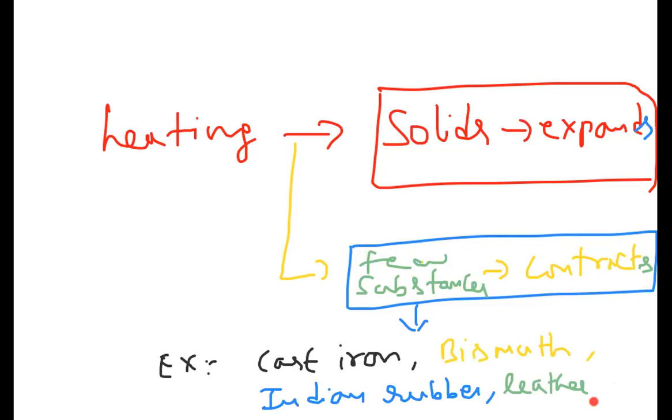These are the examples for contraction: whenever we heat, these substances contract. Generally when you do heating, solids will expand only. But there are few substances, like cast iron, bismuth, Indian rubber, leather, that contract. No need to worry about these things. These are all different materials: cast iron one material, bismuth one material, Indian rubber one material, leather one material. Now let us enter into the topic.